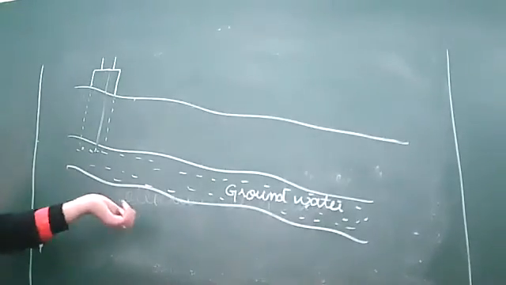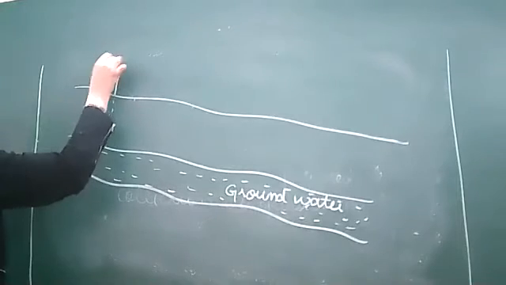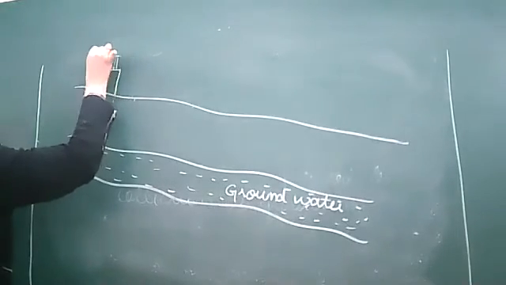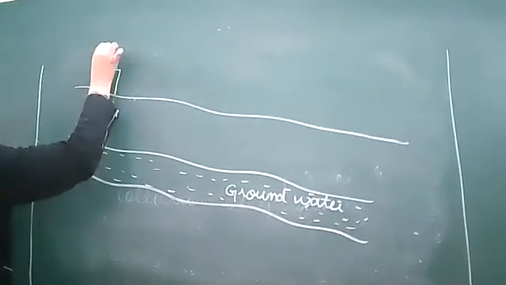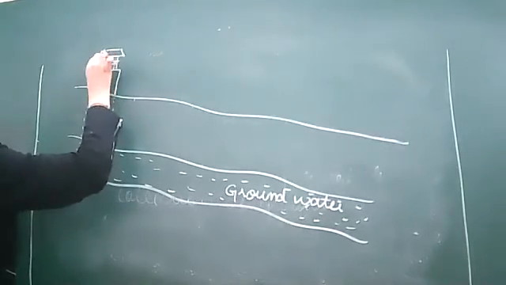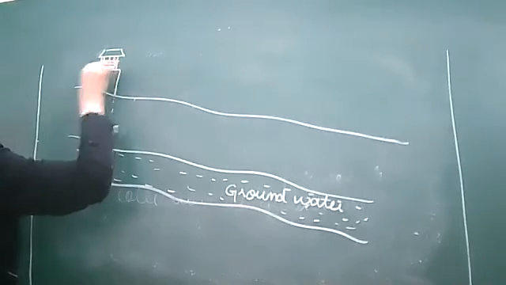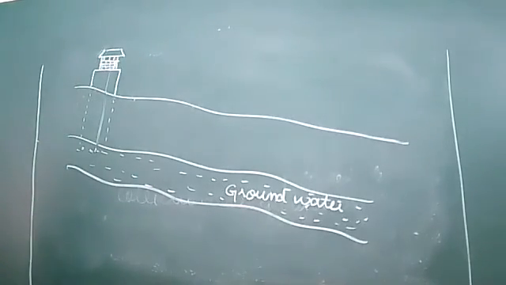So this is the diagram for the groundwater. Here, the groundwater we are getting through the wells or tube wells or through the hand pumps.